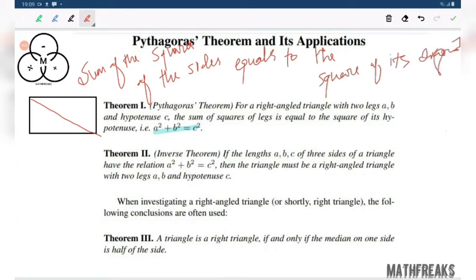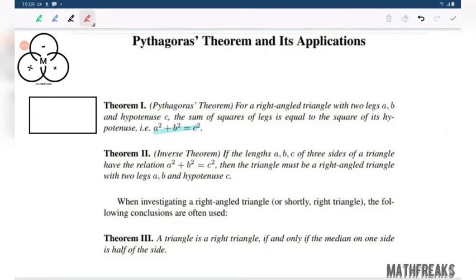He didn't use the word square, he said area. Area and square are the same thing: if you are squaring something, that's its area only. So this was proposed by the Indian mathematician Bodhayan, and Pythagoras also proposed it, but in the form of a right angle triangle. This is A, B, this is C, and for this the formula is quite valid. This angle is 90 degrees.